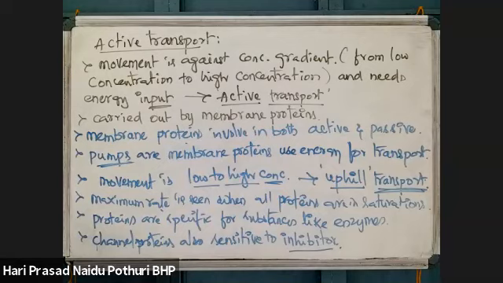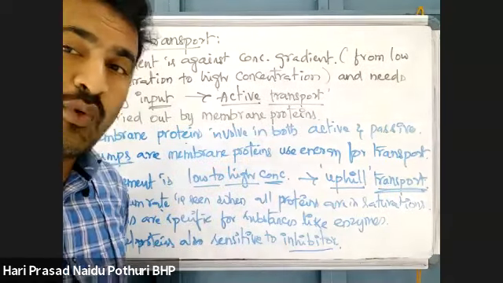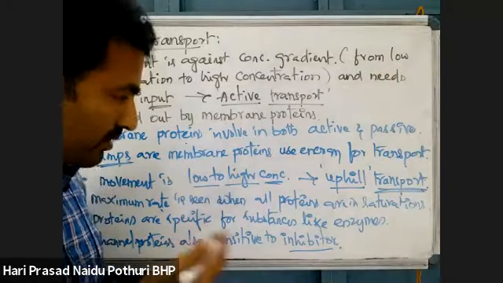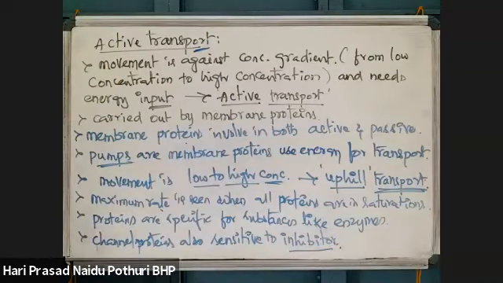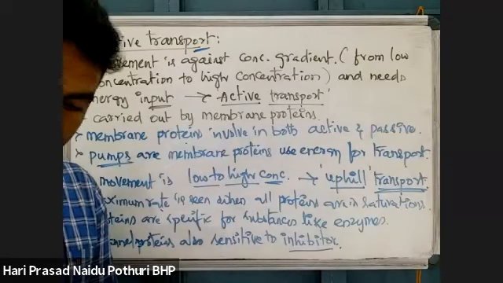Like I just told you about symport and antiport, they can also be seen in the active transport process. This is very simple, about active transport.